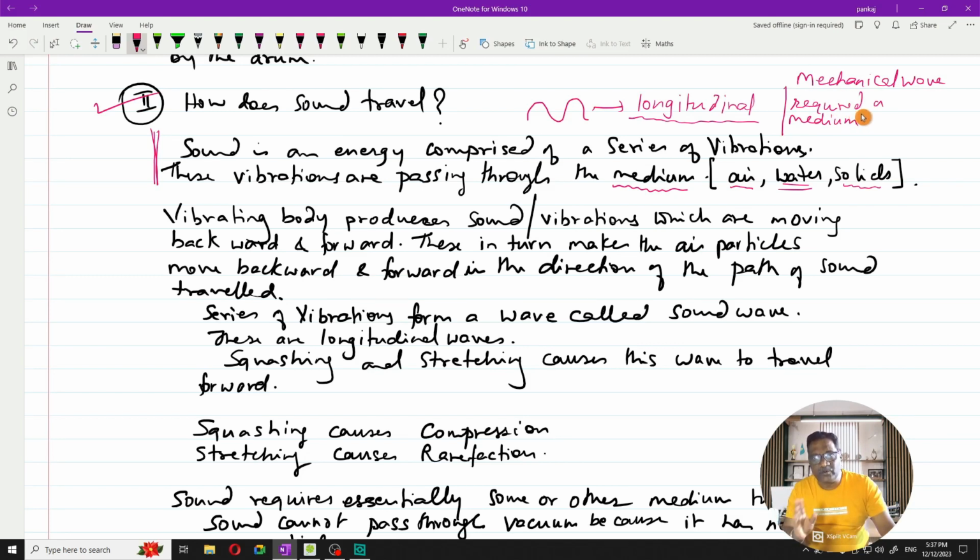No medium means vacuum. Where there are no particles, where there is no medium, such a situation is not good for the sound to travel. It will never ever travel.